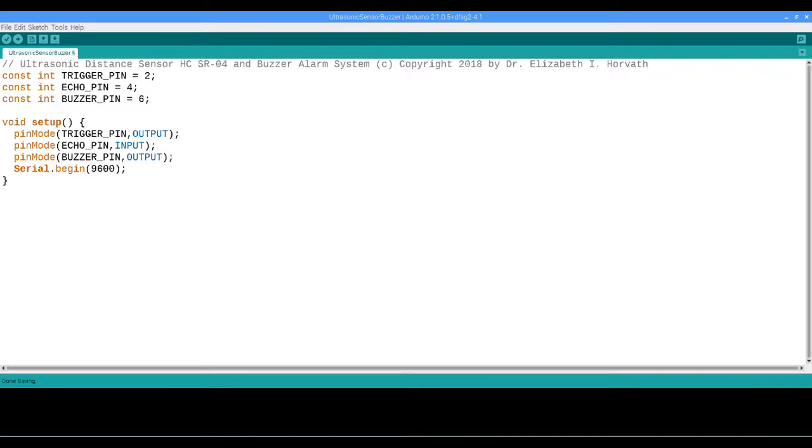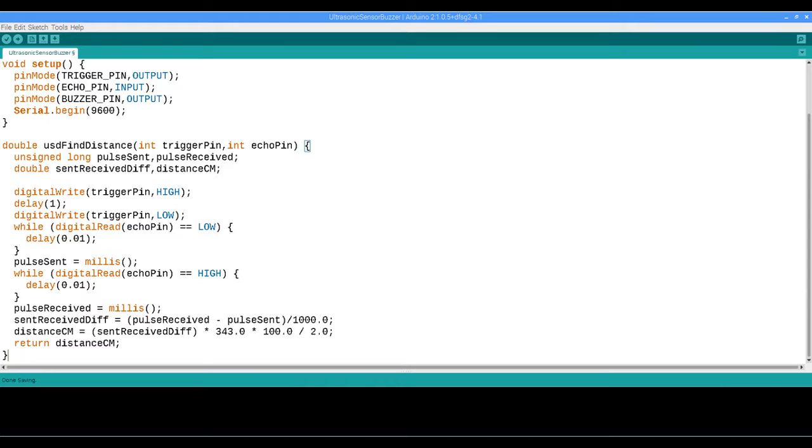The setup function is called when the reset button is pressed on the Arduino. The pin mode sets whether a particular pin is an input or an output pin. The trigger pin, because it's sending a signal out, is going to be an output pin. The echo pin, because it will be receiving a signal back, is an input pin. The buzzer pin is set to output, because that's how we're going to turn the buzzer on and off. The serial begin is for communication.